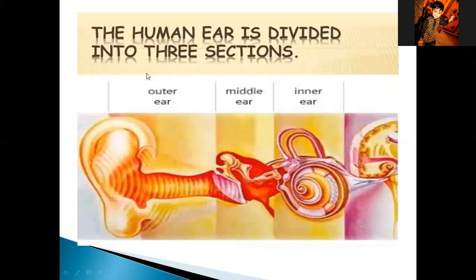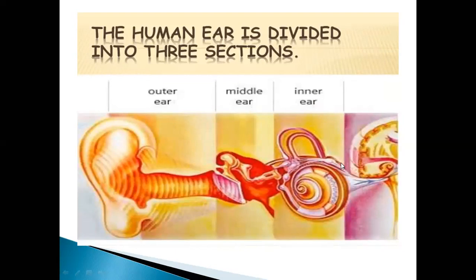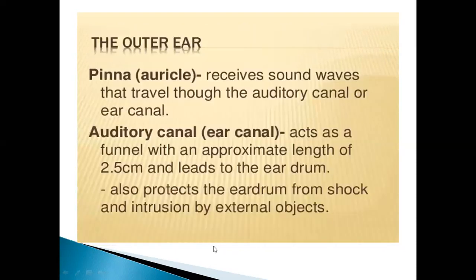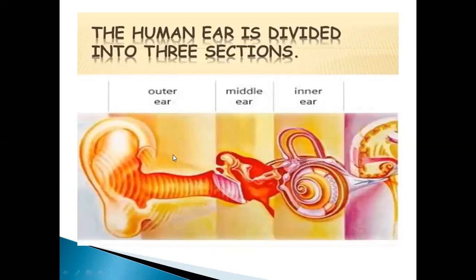Okay, we have divided human ears into three sections. The outer ear, this is the outer ear part. This is the middle ear part, and this is the inner ear. Fine. The outer ear. Here you can see, this is the outer ear.